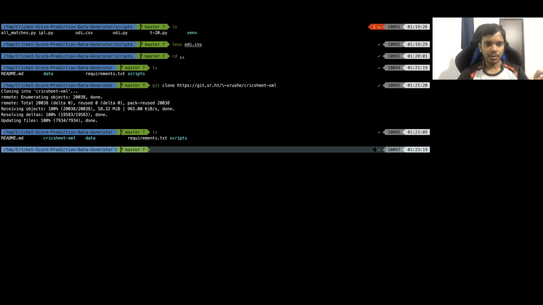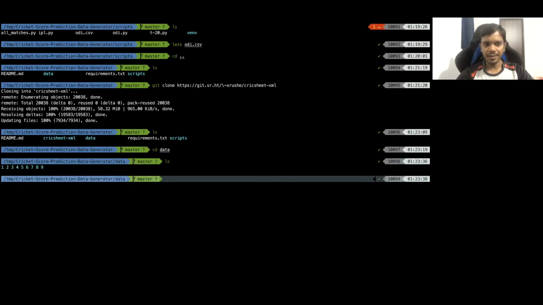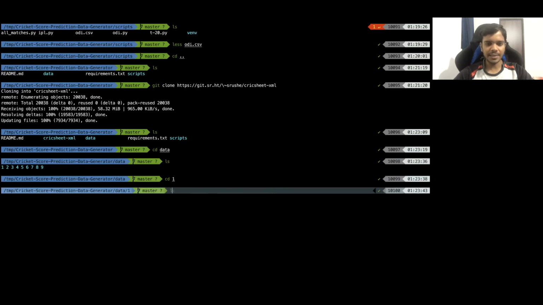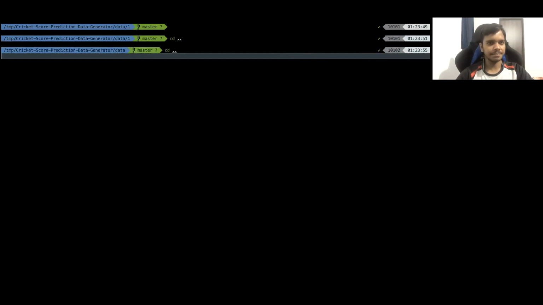Now, there are a lot of things we can do to update. Basically, your data should be stored in the data folder. If you go to the data folder, see how it is stored, right? There are 9 folders here, and if you go to any folder, there will be a lot of XML files. If you do ls here, a lot of XML files are there. I will clear the screen now. So this is the structure of your data, and this should be the format of it. Let me go back and again back.